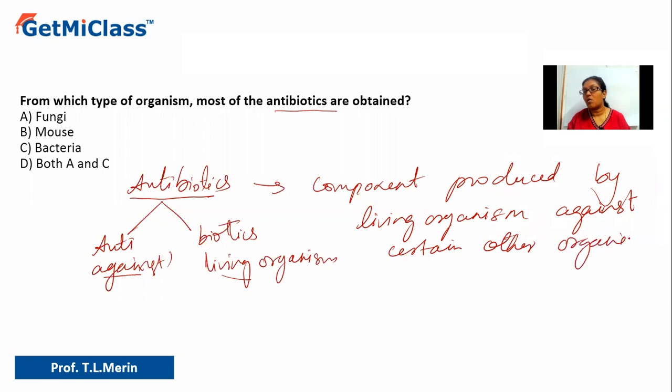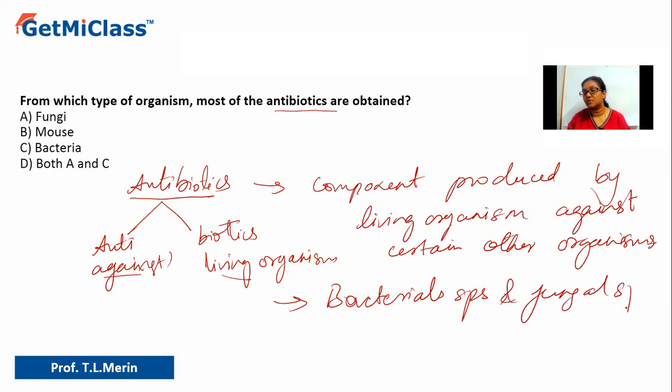Okay, again, not all antibiotics work against all the organisms, so you have to remember that. Okay, so the majority of the antibiotics are mainly produced by bacterial species and fungal species.